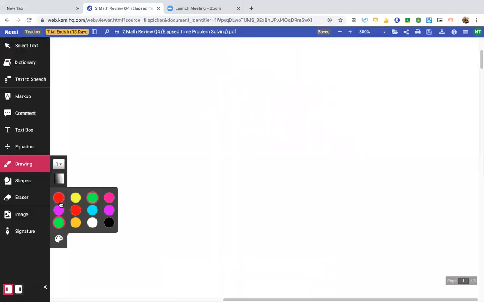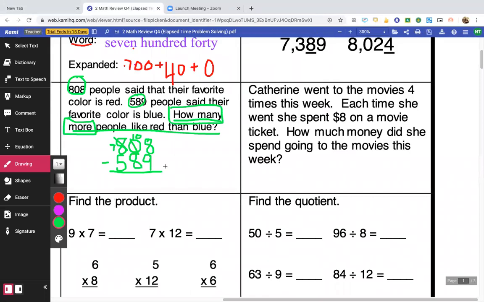Okay, so I'm going to borrow from the tens place. And so that's actually going to be a 9 now. Actually, use a different color so we can see it better. That's going to become a 9, and this is going to become 18, right? 18 minus 9. So 18 minus 9 is 9. 9 minus 8 is 1. And 7 minus 5 is 2.